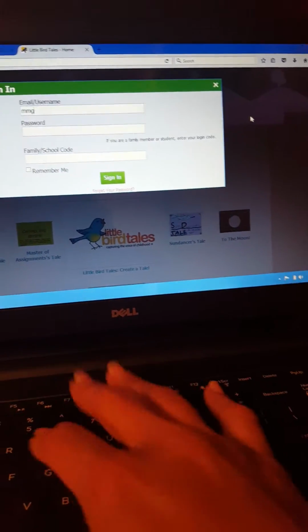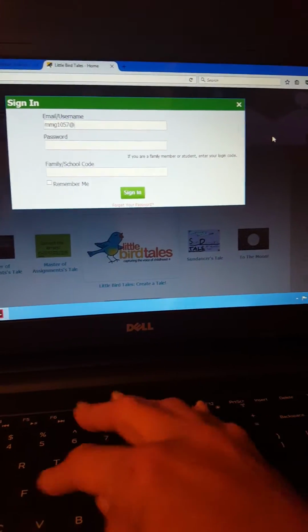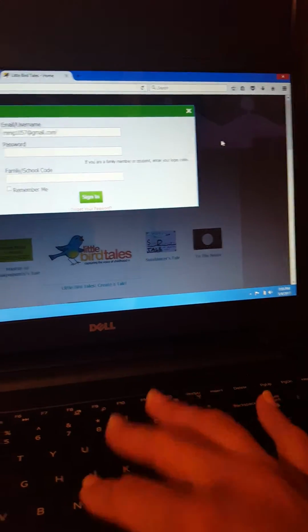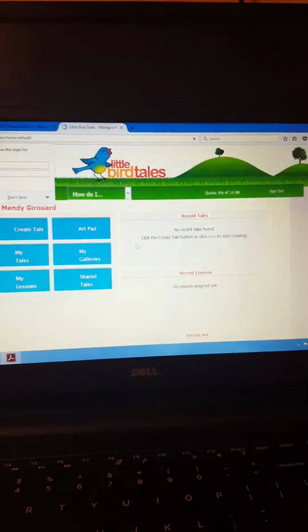Now you are going to be given your username and password by the teacher, and you have to sign in, and you have to put your codes that the teacher gives you, and you're going to hit sign in.